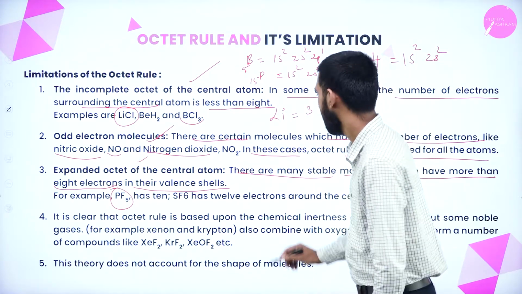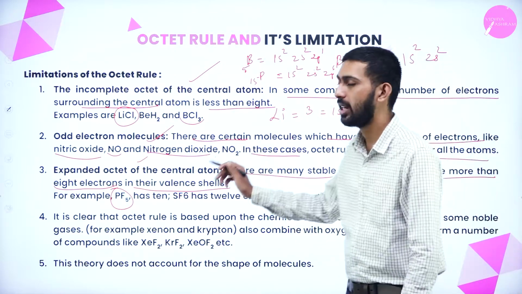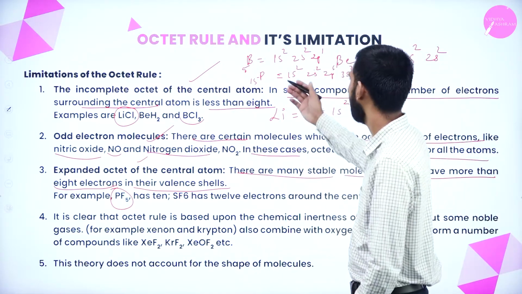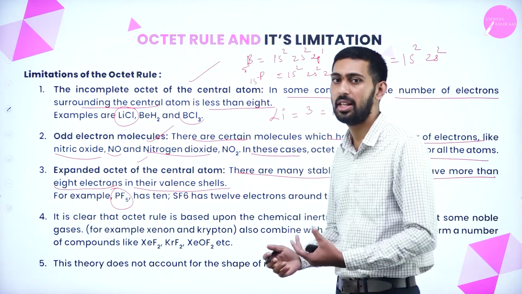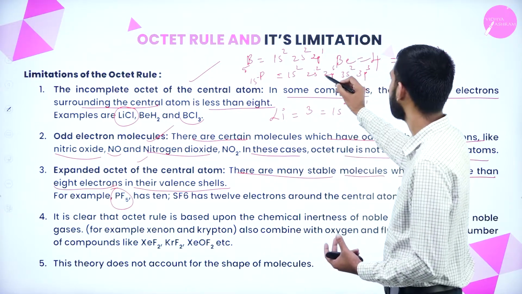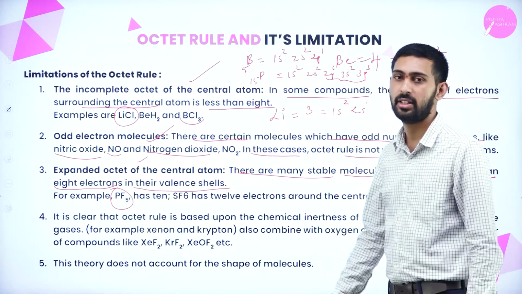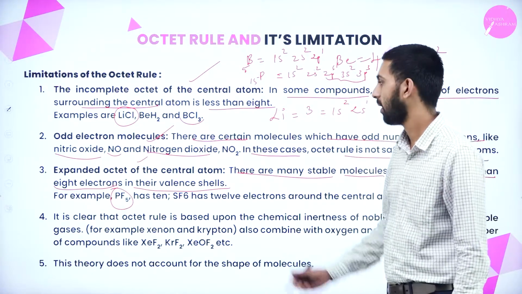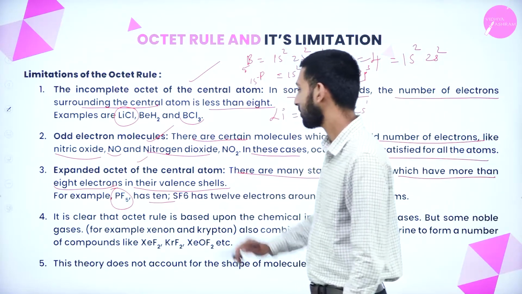Here, there are many stable molecules which have more than 8 electrons in their valence shell. Now, how many electrons are present in the valence shell of phosphorus? What is the valence electron count?